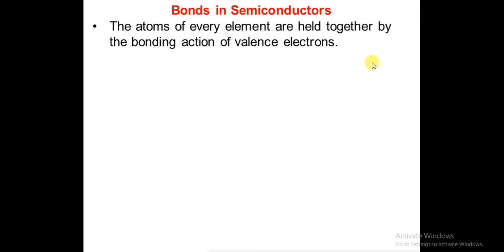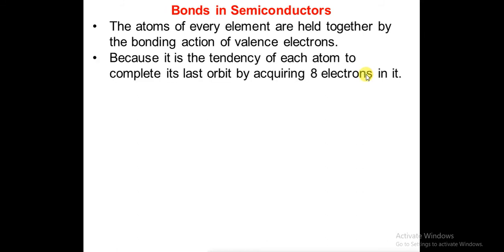The atoms of every element are held together by the bonding of the valence electrons. It is the tendency of each atom to complete its last orbit by acquiring 8 electrons in it. So the atoms will try to become stable. They will acquire electrons from others, or they will lose electrons, so that the last orbit has 8 electrons.